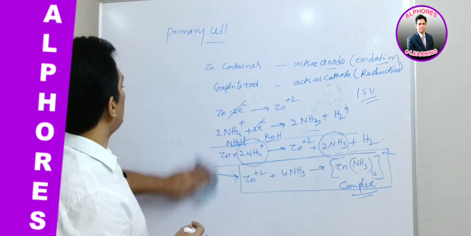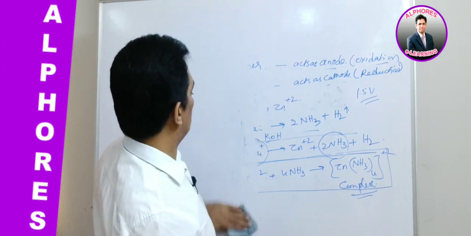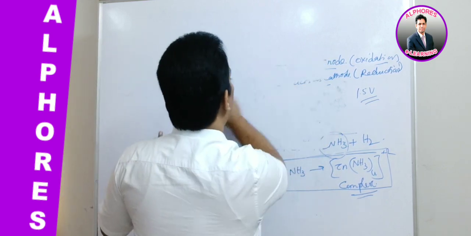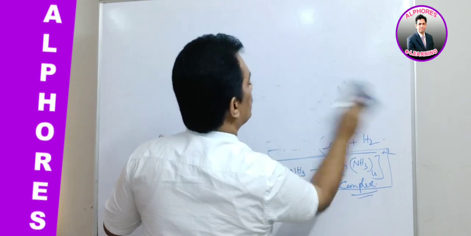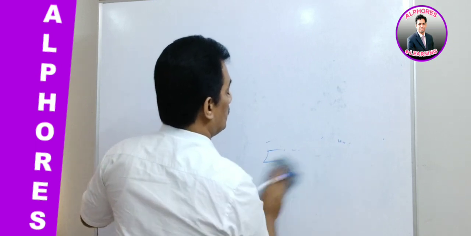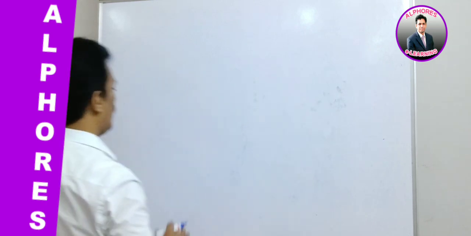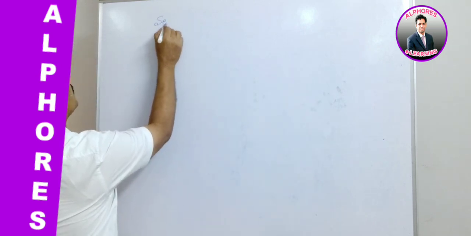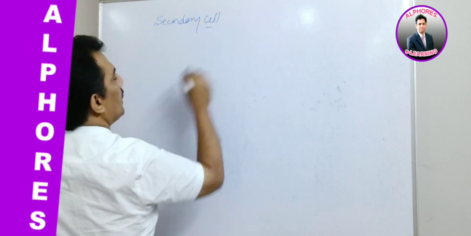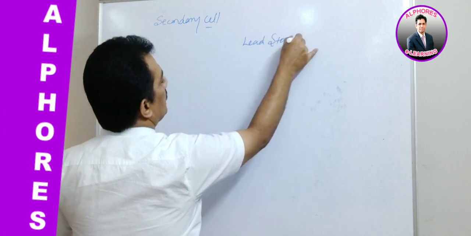And now coming to secondary cells. The secondary cells are also known as accumulators. The best example is the lead storage battery, or simply the lead accumulator. And how is it constructed? What is the secondary cell characteristic? Already we know. For the secondary cell, the best example is the lead storage battery.